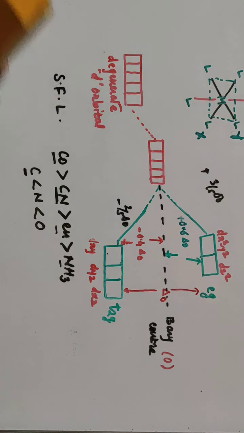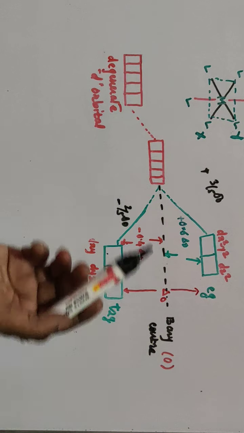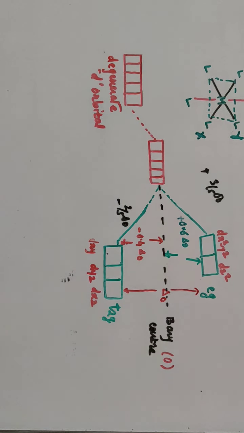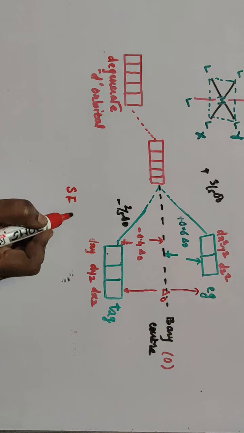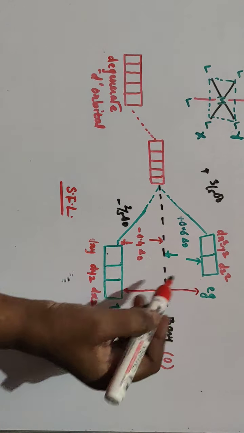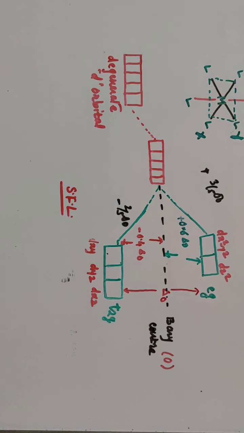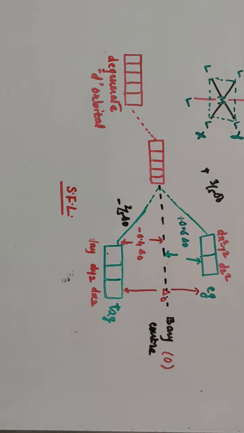So let us see, wherever there are strong field ligands, what happens? Suppose this is your strong field ligand. This diagram is for SFL, strong field ligand. Then the strong field ligand attacks the central metal atom very forcefully, and as a result the distance between EG and T2G is more as compared to a weak field ligand.